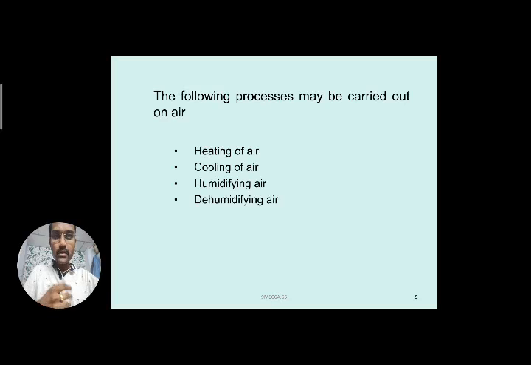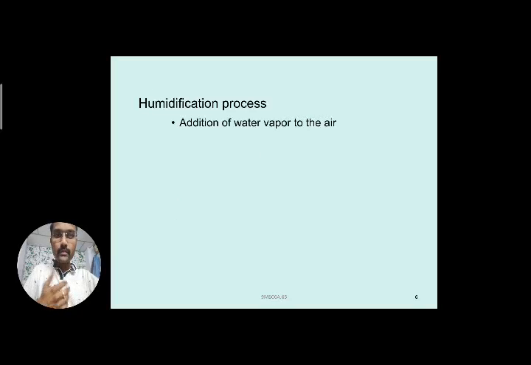Likewise, if we remove excess moisture from the air, what happens to its properties? There are also combinations of processes: heating and dehumidifying, heating and humidifying, cooling and dehumidifying. So combinations of all these processes can be seen. These are the main and basic processes we will see in today's video session.